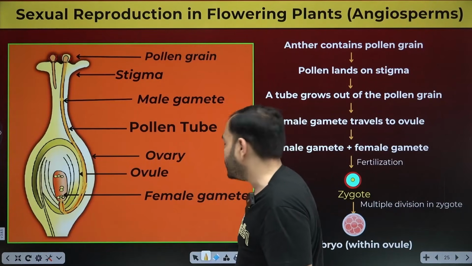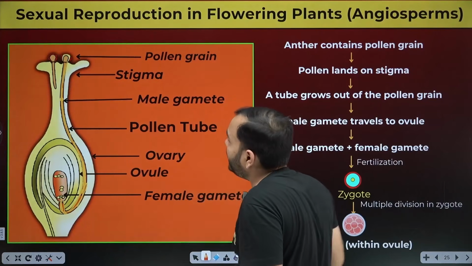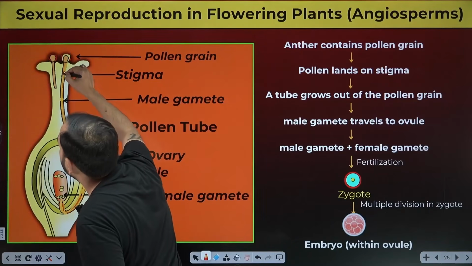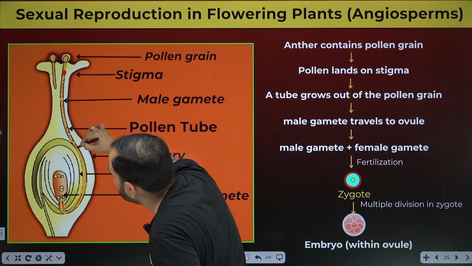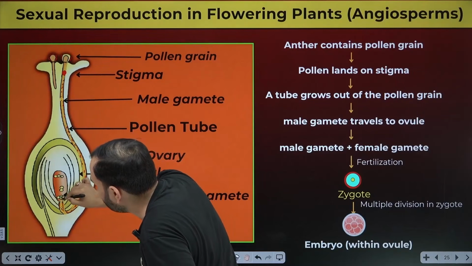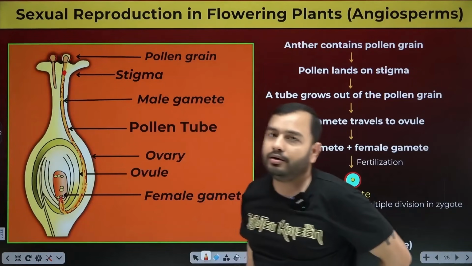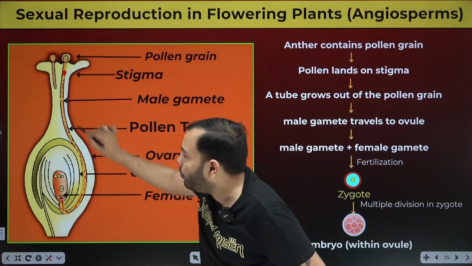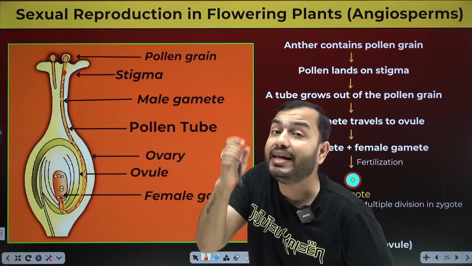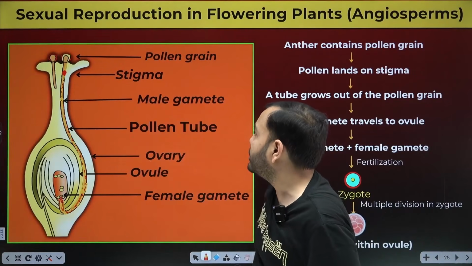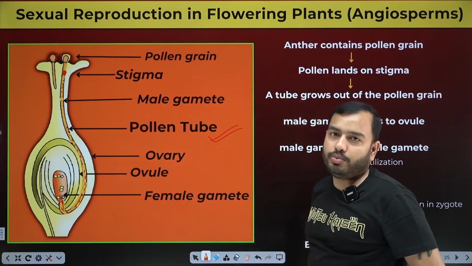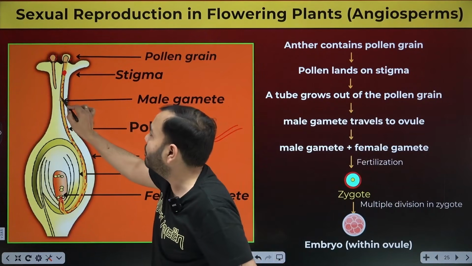Then the pollen grain very cleverly releases the male gamete from inside itself. And this male gamete, traveling inside this tube, reaches where? To the female gamete. Who made this tube? The pollen grain that came and stuck on the top of the stigma. That is why we call this tube the pollen tube. What is inside it? Look, the male gamete.